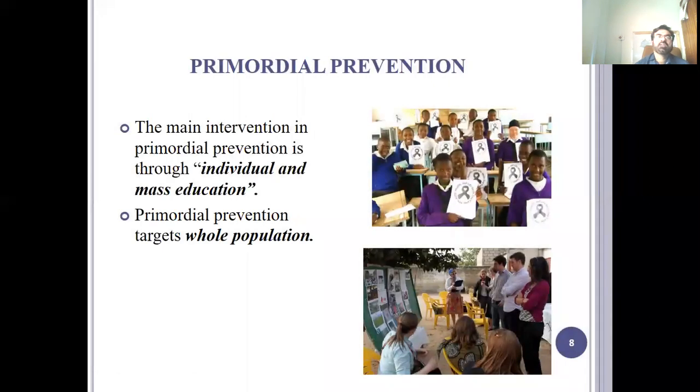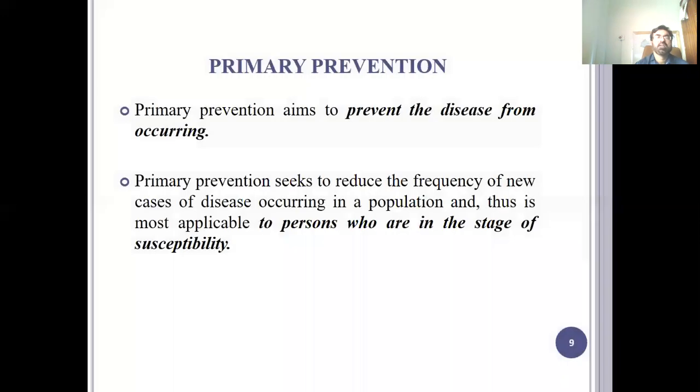The main intervention in primordial prevention is through individual and mass education. Primordial prevention targets the whole population, rather than an individual. People are assembled, or through a television channel, you can teach the mass population to take action so that they can prevent the risk factors from developing.